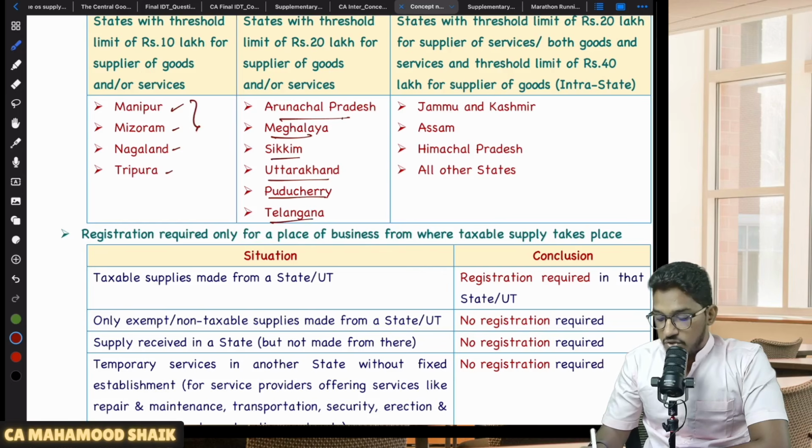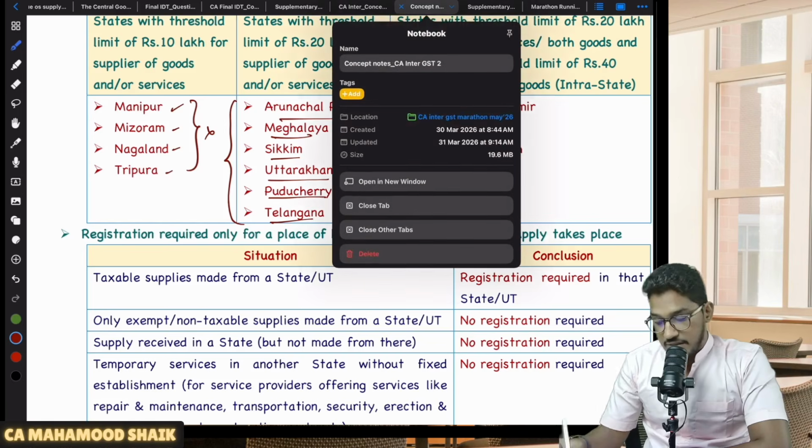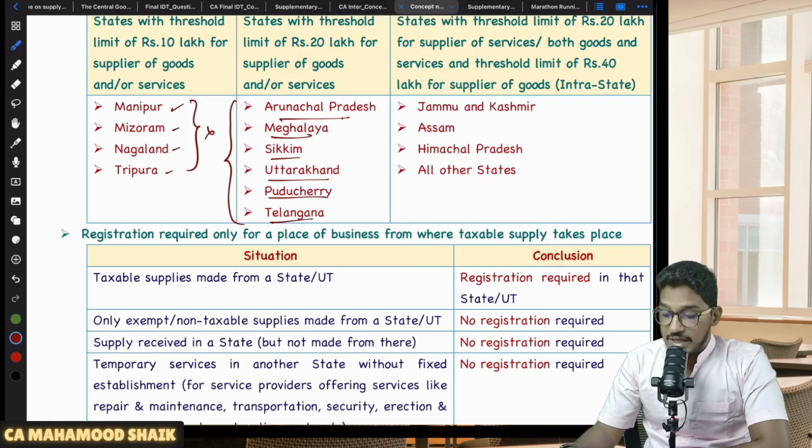So in case he is not making any taxable supply from any of this MMNT, then you have to check, is he making any taxable supply from UP match? Only taxable supply you have to check. Is he making any taxable supply from UP match? So what are UP match? Uttarakhand, Puducherry, Meghalaya, Arunachal Pradesh, Telangana, Sikkim. If the answer is yes, sir, he is making a taxable supply from UP match, then what will happen?